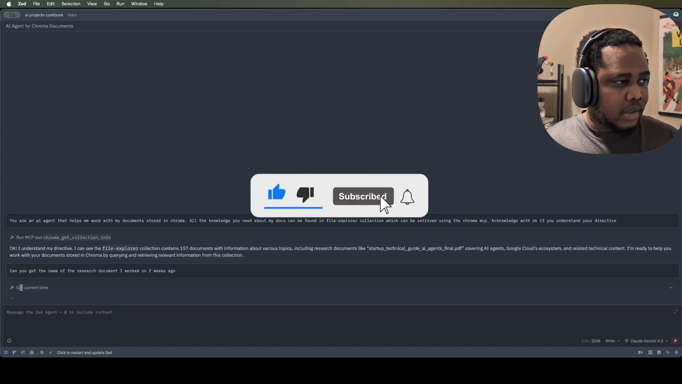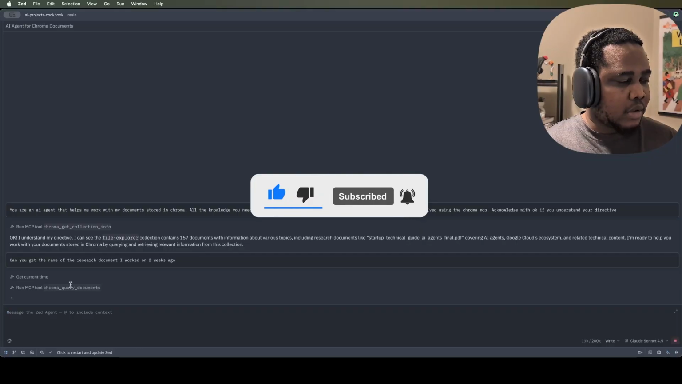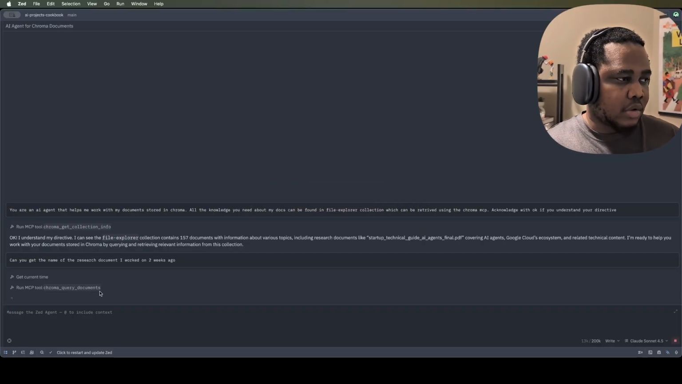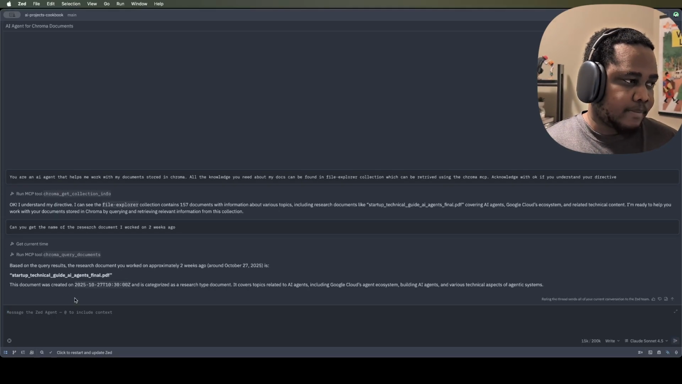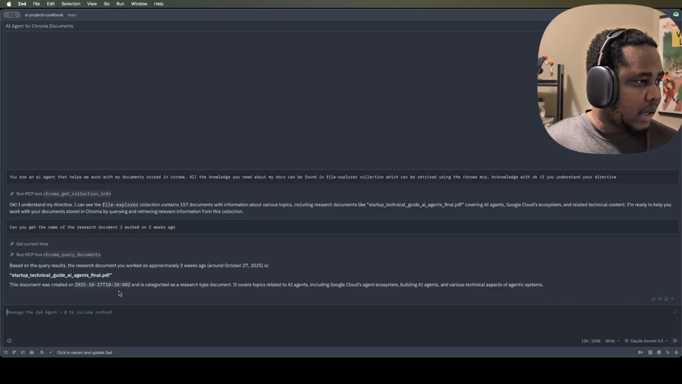It's getting the current time to basically ground it in the current moment. Then it's just running a Chroma query. And yes, here you have it, a very clean and accurate response. This is actually a document that I was viewing about 2 weeks ago, and I stored in my RAG pipeline. And then it can also give me the date when I actually stored or last worked with this document.